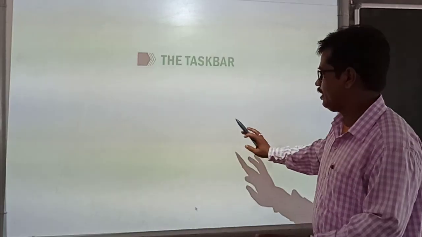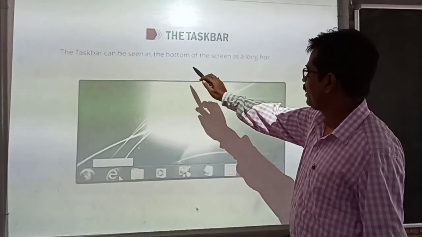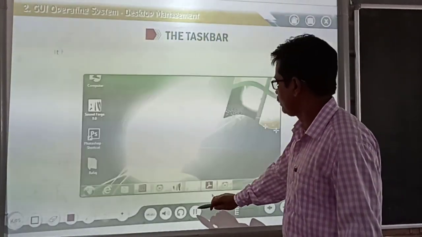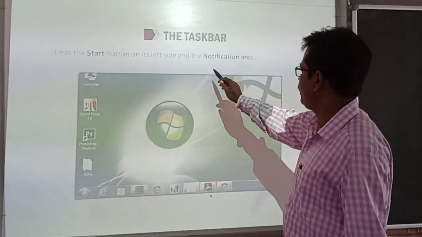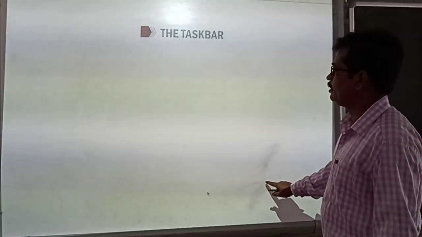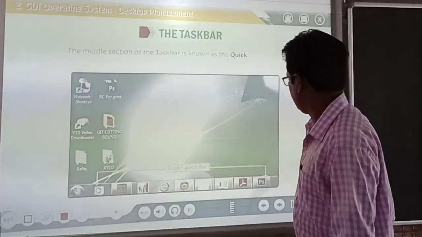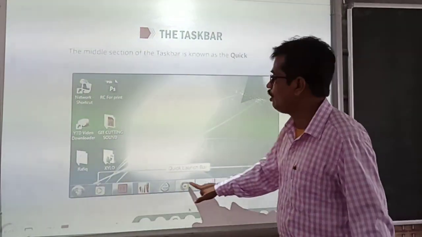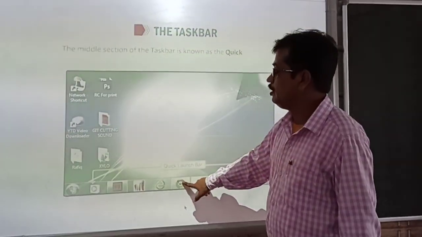Now let's discuss the taskbar. What is the taskbar? This is the taskbar. It can be seen at the bottom of the screen. The start button is on its left side and the notification area on the right side. The middle section of the taskbar is known as the quick launch bar, where you can see various programs pinned.